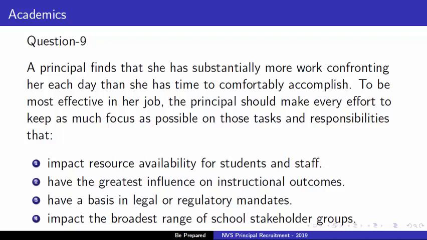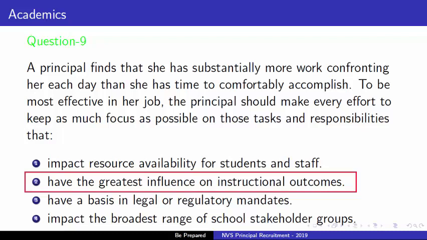Third option is have a basis in legal or regulatory mandates. And the last option is impact the broadest range of school stakeholder groups. Right answer is option 2, that is, have the greatest influence on instructional outcomes.